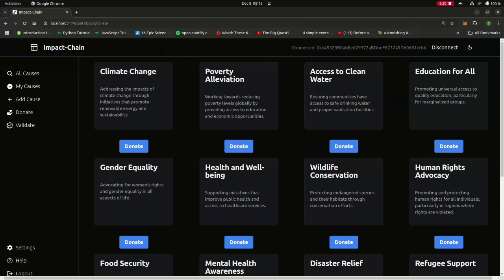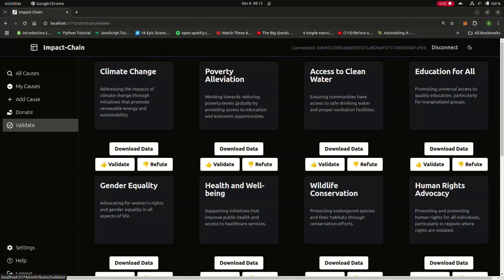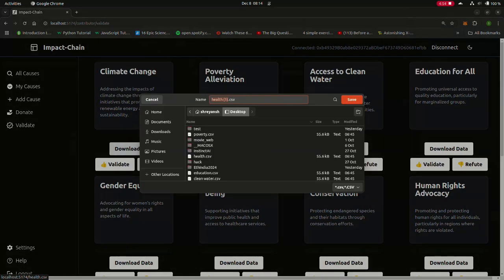Yeah, so there's that. Now, let's just say that there was a cause and some NGO had a data set uploaded for it. So for the users, let's just say I'm a researcher and I want to validate that data. I can download that data. We can see there is a data set that I can download. As soon as the data set is downloaded, I can look through it. I can see if it's a good data set or not. And then I can choose to validate or refute it.